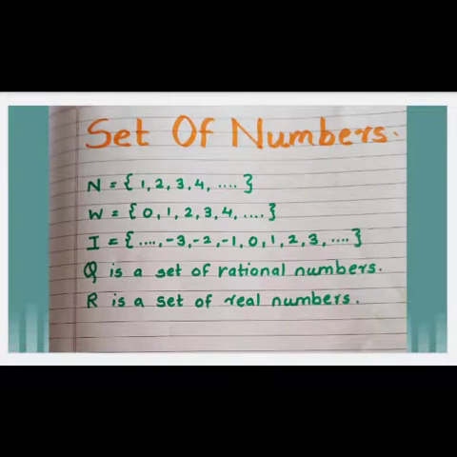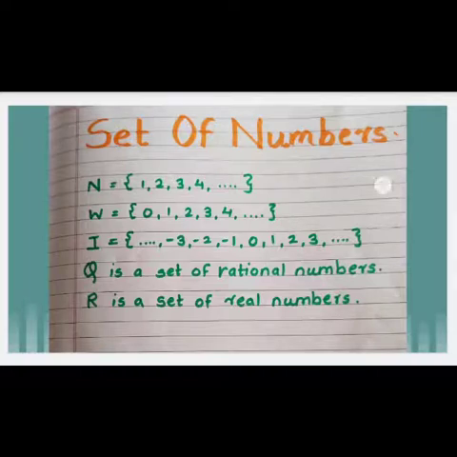Next, we learn types of numbers. Now we will see how we will write them by using sets. See on the slide, for natural numbers we use capital N, equal sign, and in curly brackets we write the numbers 1, 2, 3, 4. We cannot write all the numbers, hence after a few numbers you put dot dot dot and close the curly bracket.